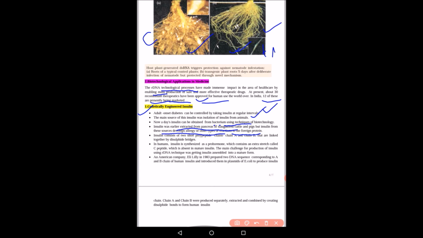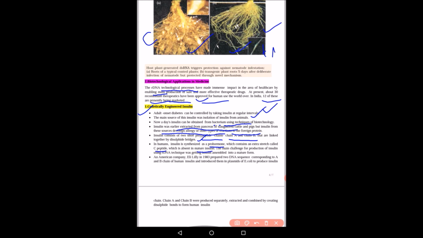This insulin caused allergic reactions in many animals. So insulin consists of two polypeptide chains, chain A and chain B, and these chains are linked by disulfide bridges. In humans, insulin is synthesized as a prohormone, which contains an extra stretch called the C-peptide, which is absent in mature insulin.